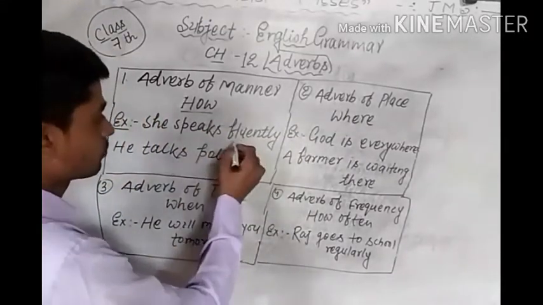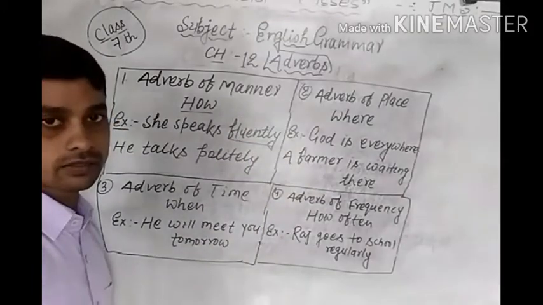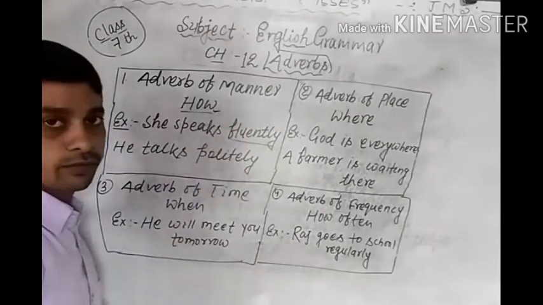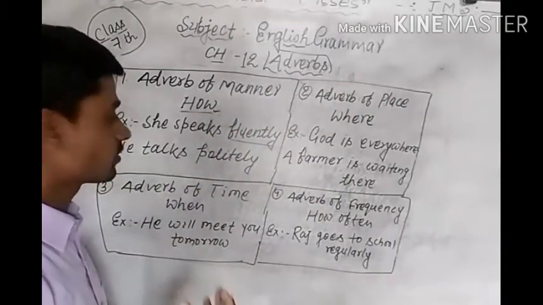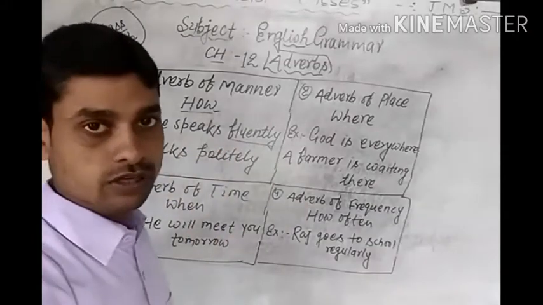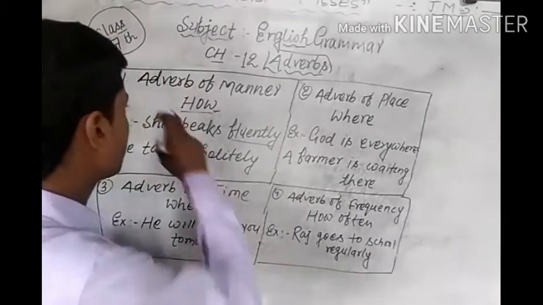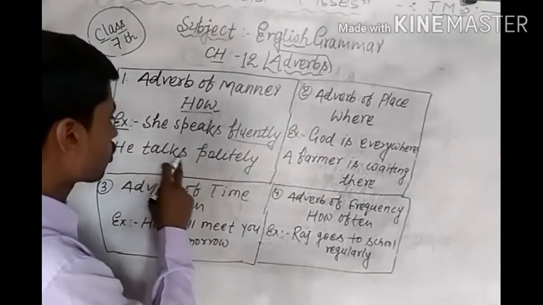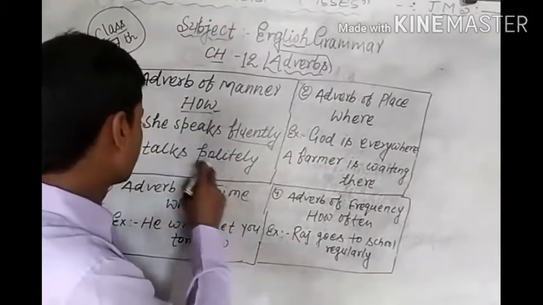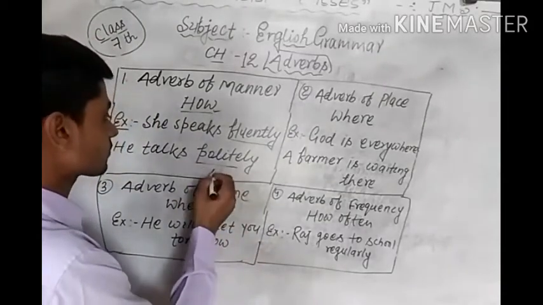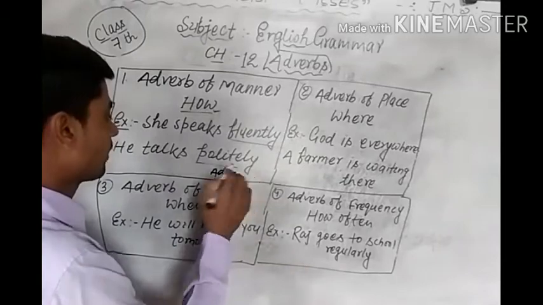In this sentence, fluently is the adverb, and how does she speak? Fluently. If a word in a sentence shows how, that is called adverb of manner. Second example, he talks politely. Same condition. How does he talk? Politely. So politely is here adverb of manner.